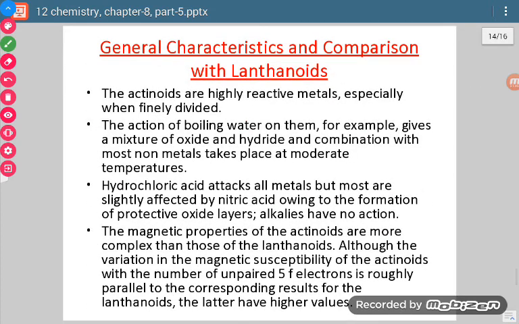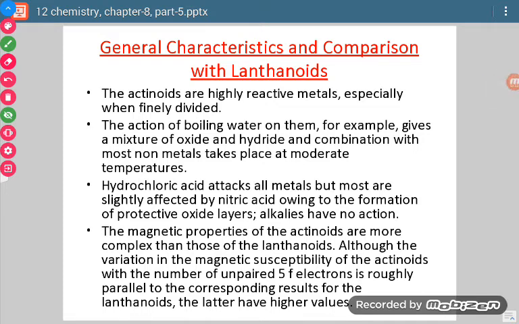Now let us discuss the different characteristics and comparison with lanthanoids. When we start comparing, we should know the different values. First of all, actinoids are highly reactive metals, especially when finely divided. So when we talk about actinoids, they are highly reactive.